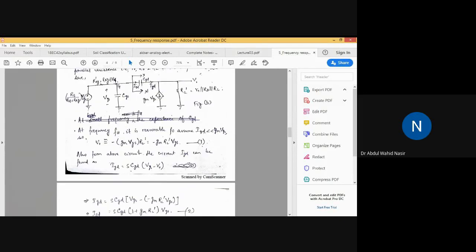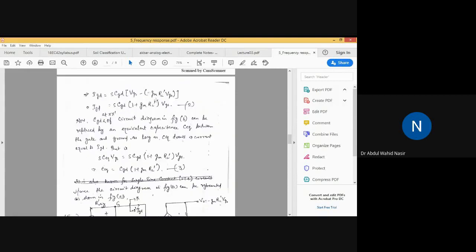So what we're changing is that instead of connecting the capacitance between these two terminals, we replace it by C equivalent, which is connected between gate and ground. I'll show you in the circuit diagram. But the current flowing in that C equivalent should be equal to IGD.